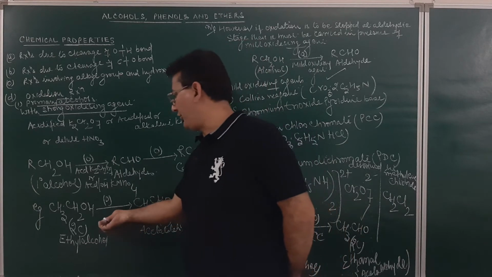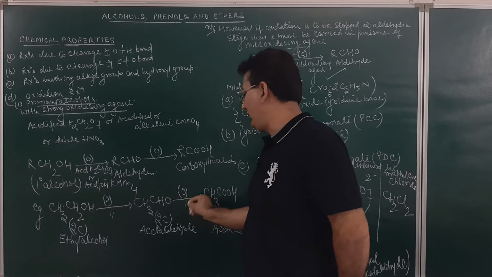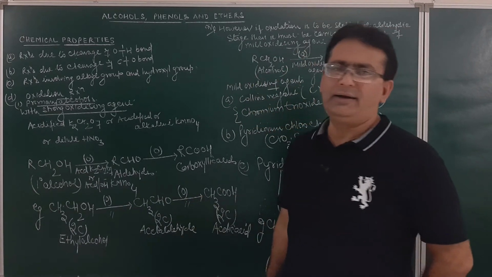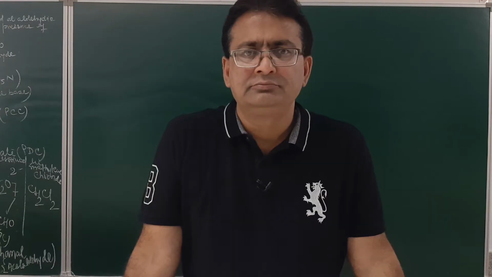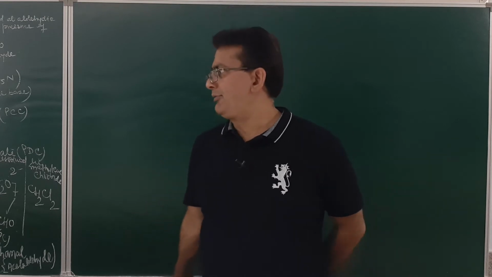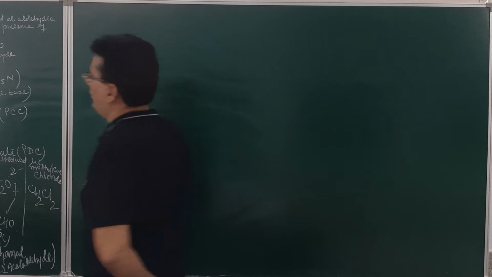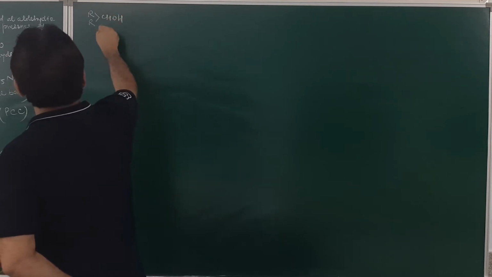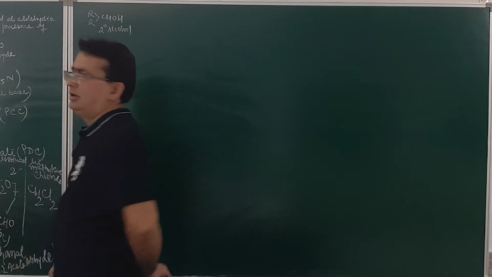However, when ethyl alcohol is oxidized in presence of a strong oxidizing agent like acidified potassium dichromate, first of all it results in the formation of aldehyde and then it results in the formation of a carboxylic acid. Now, after the oxidation of primary alcohol, if you look at the oxidation of secondary alcohol, secondary alcohols are CHOH, these are 2 degree alcohols.